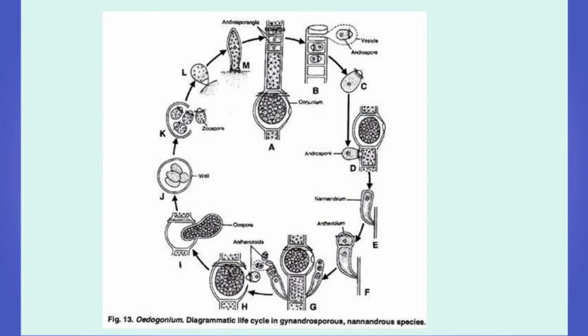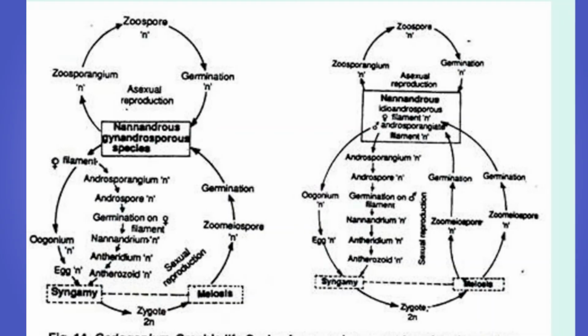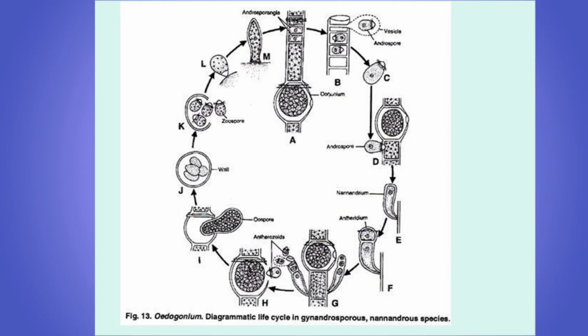Asexual reproduction takes place by zoospore formation, and sexual reproduction takes place by the formation of antherozoids and oogonium. If the antherozoids are developed from a short filament known as nanandrium, such species are called nanandrous species. With the presence of this nanandrous stage, sexual reproduction of Oedogonium is complicated. So that's all about Oedogonium. Thank you.